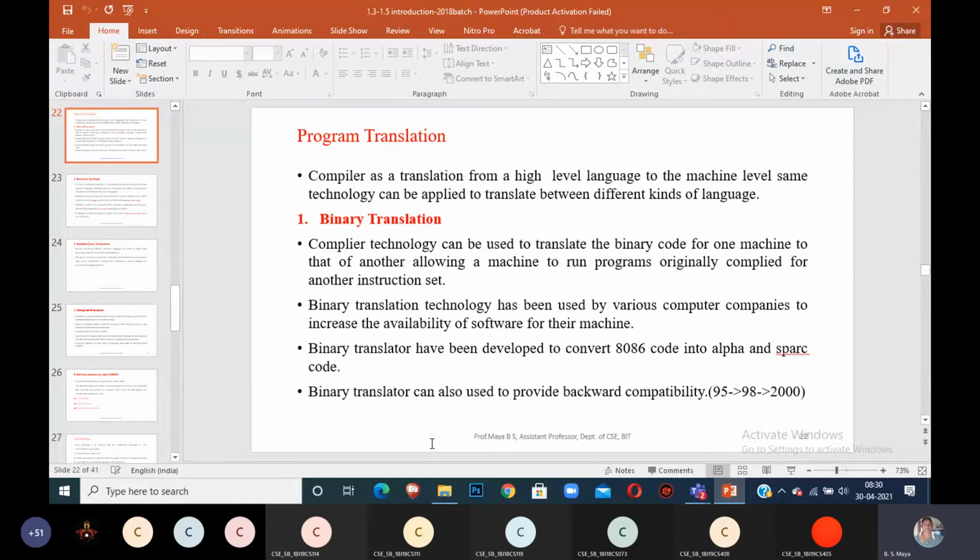The 2000 version's features are not available in 95, but all the features of 95 are available in the 2000 version. Like that, code can be written using a lower to higher version. That is one example for binary translation. It just supports backward compatibility.